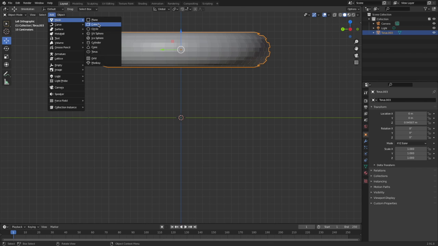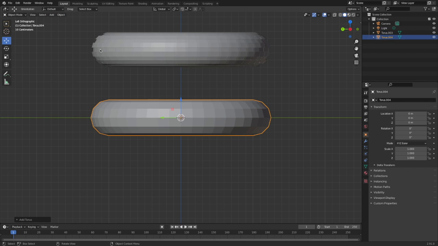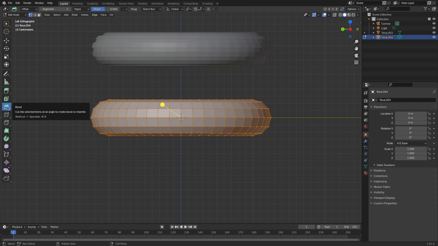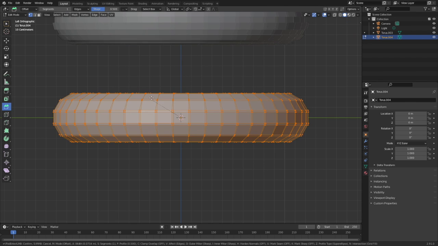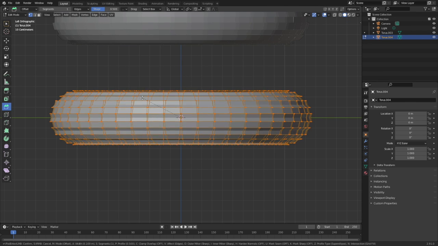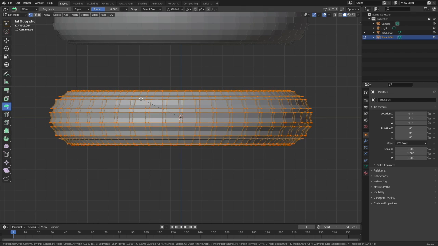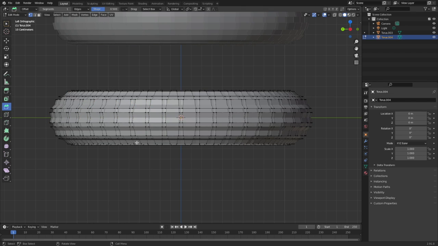So now I'll add another torus to show a different, second variety of tire. And again I use the bevel tool. So I'll press and hold the yellow spot and shape it into this. You can see some V formation on the grip.